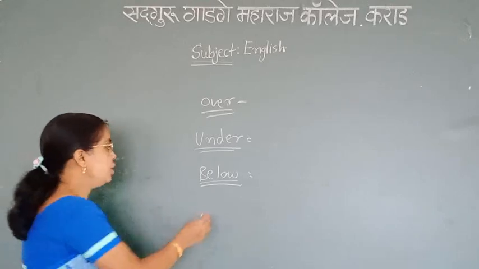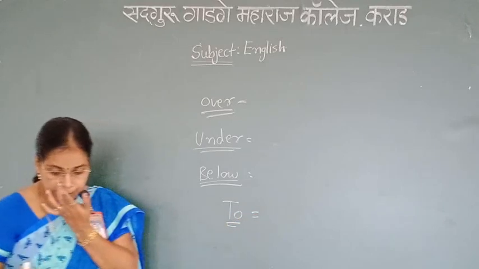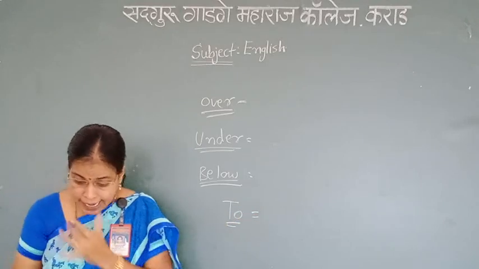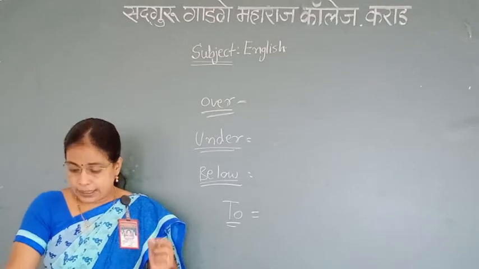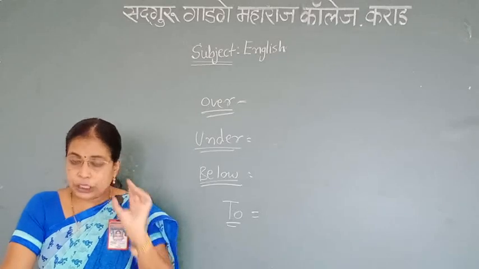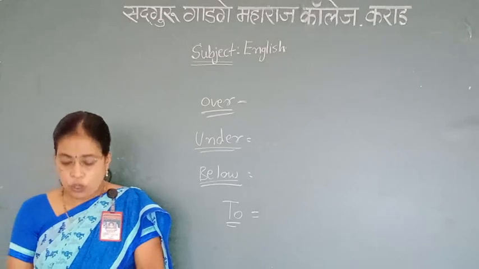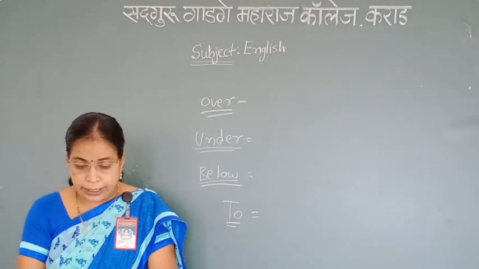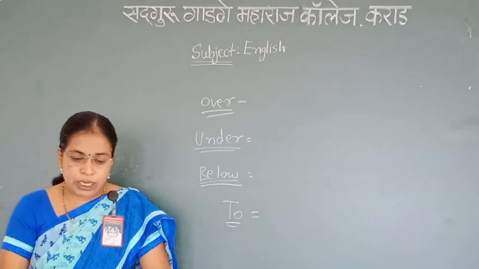Then the next preposition, to. To indicates a motion in the direction of a place. For example, he went to college. We are going to Mumbai. We walked from the farm to the beach.